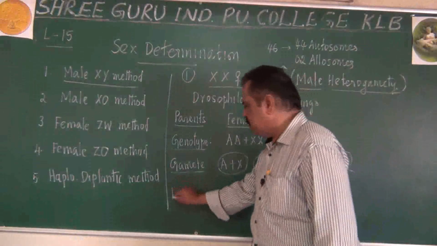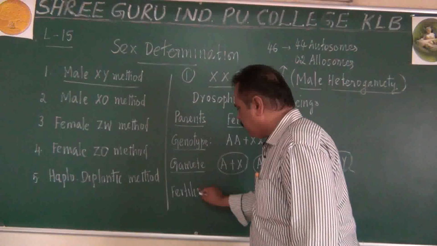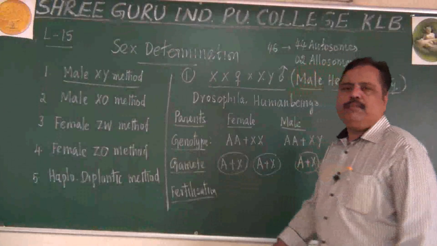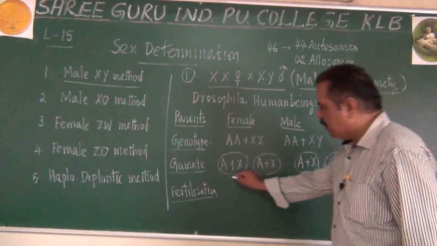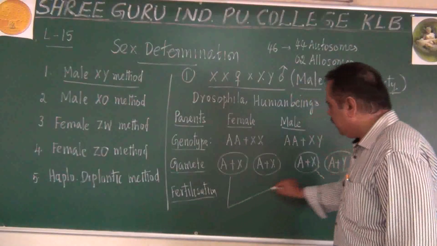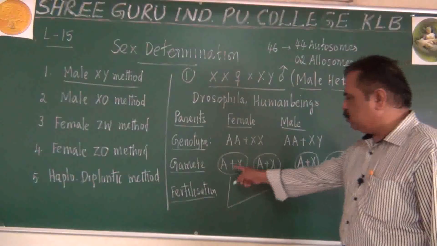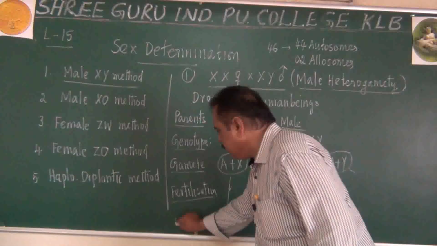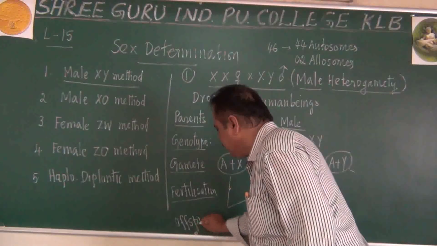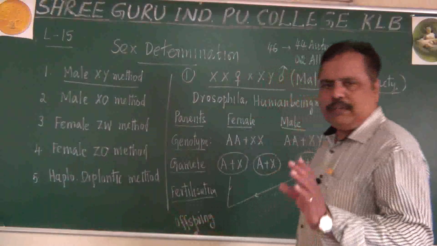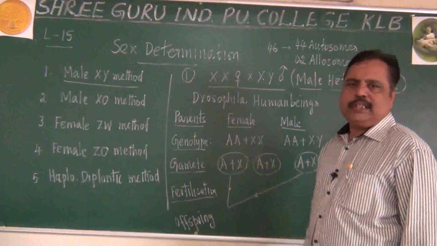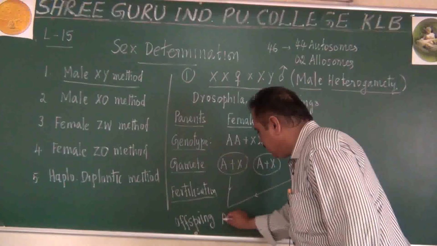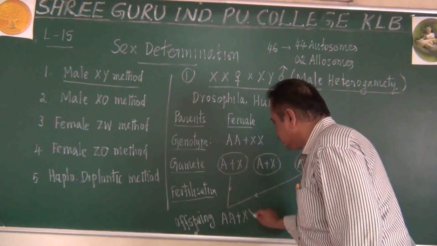Okay, next step is fertilization. Fertilization is the random fusion of male and female gametes. Imagine now, if this ovum is fertilized by this sperm, what will be the resulting offspring? Let me write about the offspring here. Whether it is F1 offspring only, we are going to see. Our aim is to study sex determination of the offspring. A plus X and A plus X means it will become 2A plus XX condition.